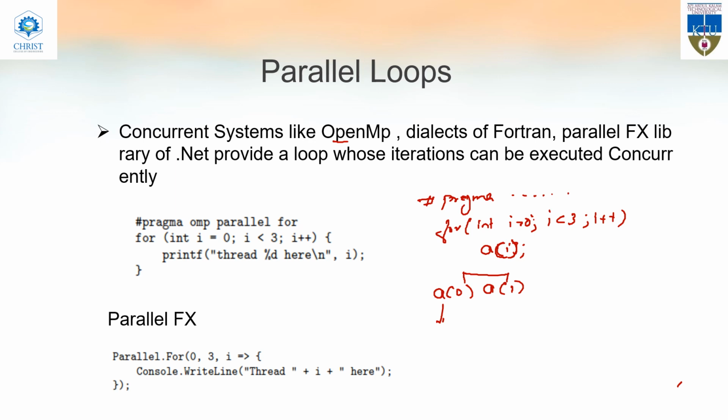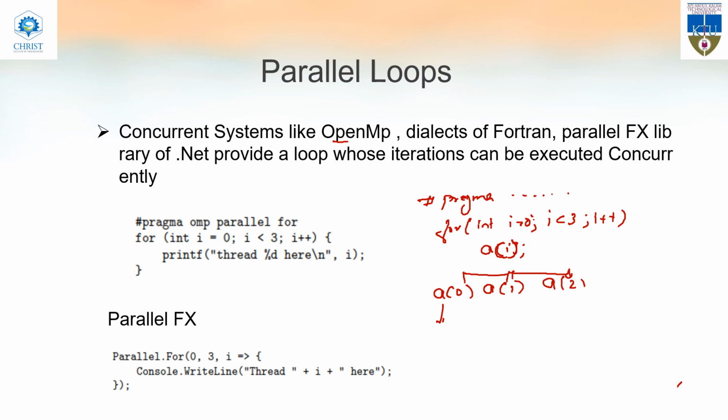Like the next iteration is a of 2. So a of 0, a of 1 and a of 2, all these threads will get executed concurrently. You are creating a thread with I value 0. The same set of lines is executed by another thread with the value of I as 1, and another thread is created with the value of I as 2. So you are creating 3 threads to execute concurrently. I hope it is clear.